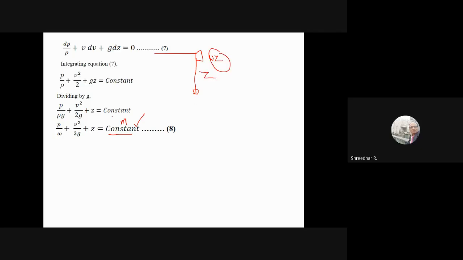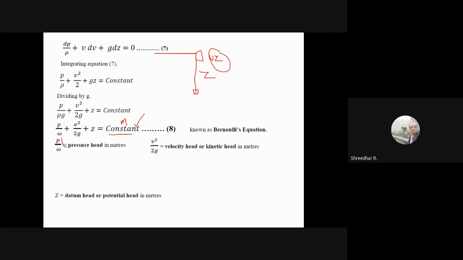Similarly, if you take kinetic energy half mv square and divide by weight, you will get v square by 2g. So it is kinetic. If you take pressure energy and divide by unit weight, so each is energy per unit weight. Therefore, this is known as the pressure head. So you know that it is a pressure head which is in meters. V square by 2g is known as velocity head or kinetic head in meters.